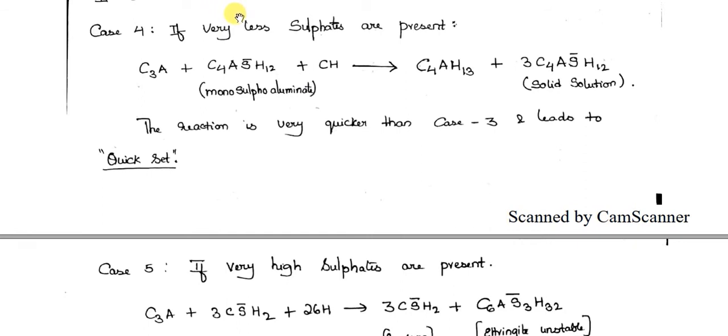But because the sulfates are very low, the end product that has formed again reacts with the C3A compound and forms another compound, C4AH13, plus the C4ASH12 solid solution. This reaction is also much quicker than case 3 and leads to quick setting. I do not mean this as a flash setting, but this is a quick setting. Okay, it sets quickly, faster than usual.